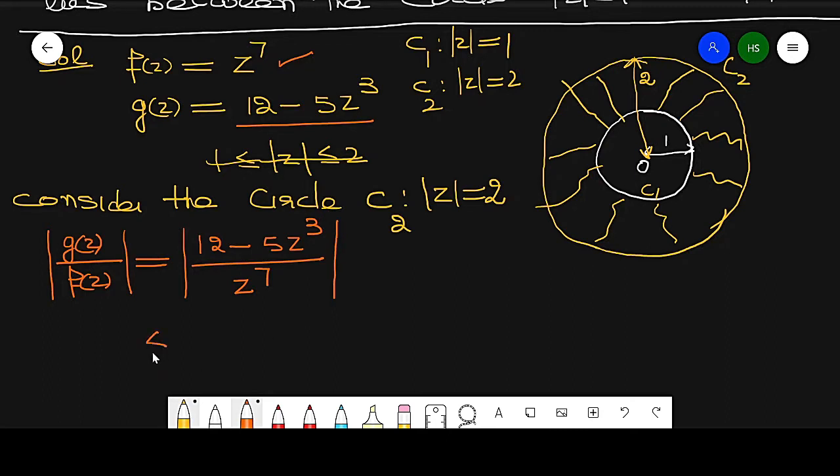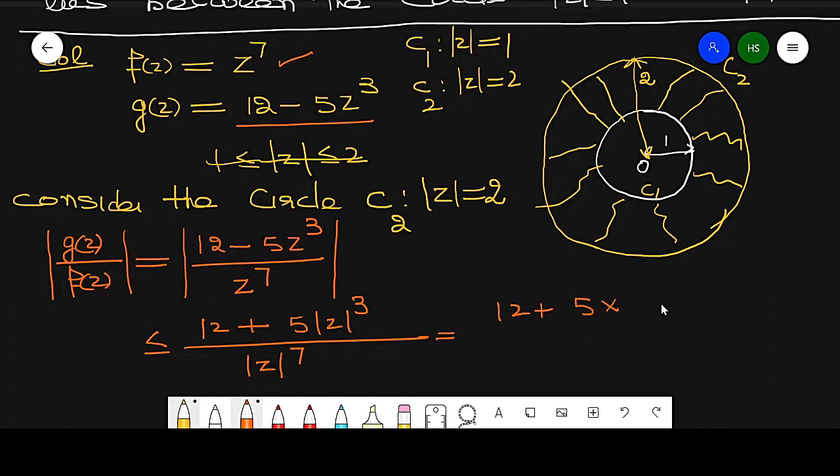So this value is less than or equal to 12 plus 5 modulus of z raised to power 3, over modulus of z raised to power 7. Now this will be 12 plus 5 into 2 raised to power 3 over 2 raised to power 7, since modulus of z is equal to 2 on the circle.